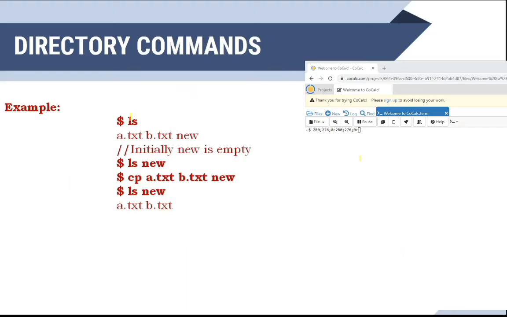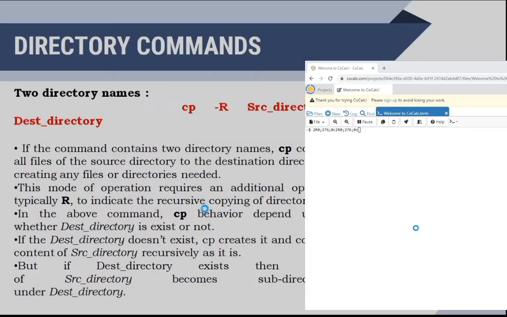See an example. In the current directory, I have two files and one folder: a.txt, b.txt, and new. Initially, new is empty. I am going to copy a.txt and b.txt to new. Then when I see the new folder, I have the two files a.txt and b.txt.